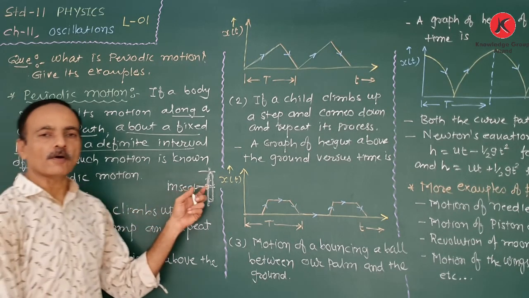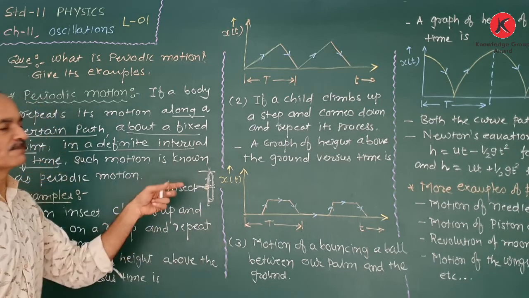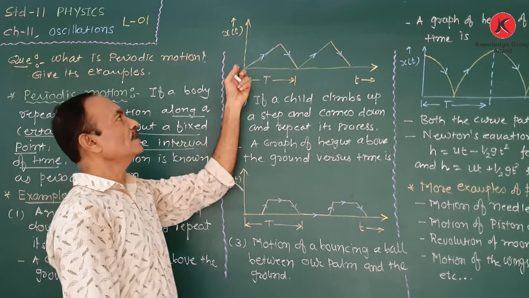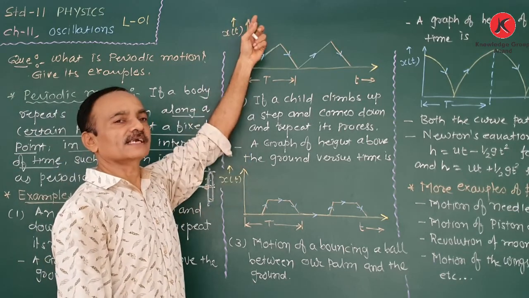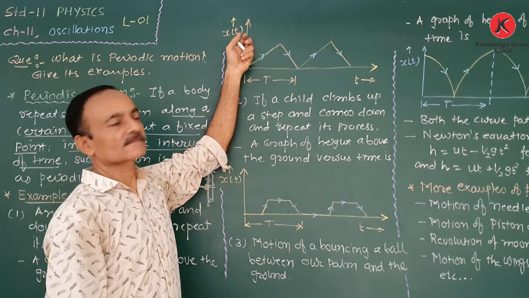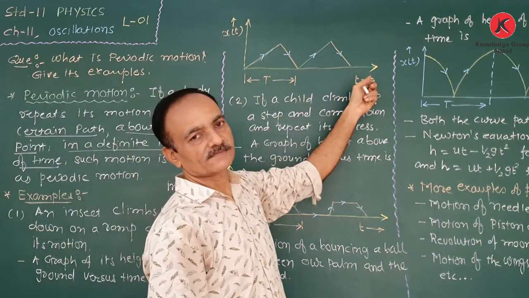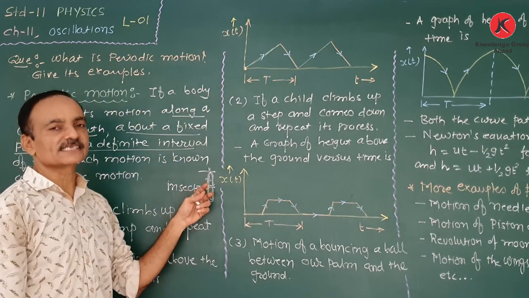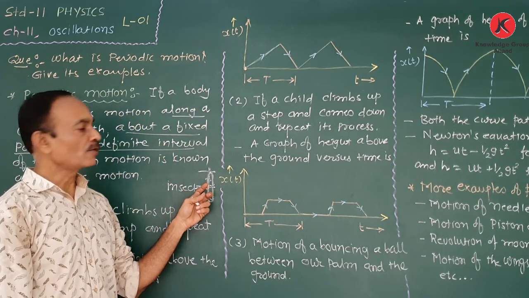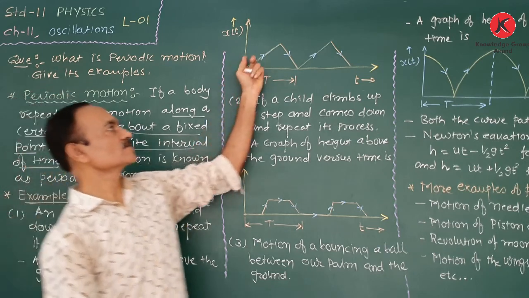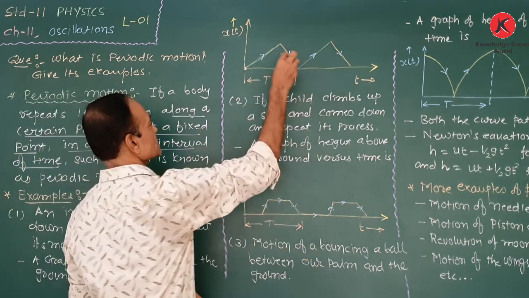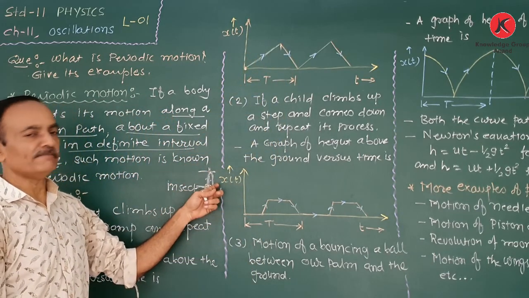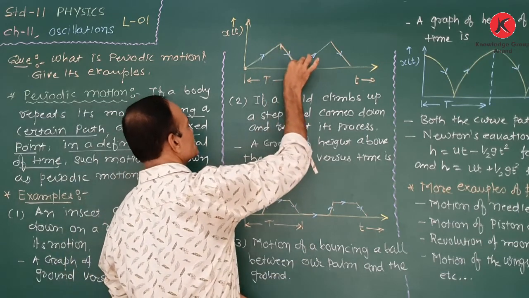As we draw the graph of such motion of an insect on a limb, the graph is this way. Here on the y-axis we consider the distance traveled by the insect versus time. Initially at time t equal to 0, it is at its initial point. Going to the maximum height, here it attains the maximum height. Then it comes back, returning to the initial point.